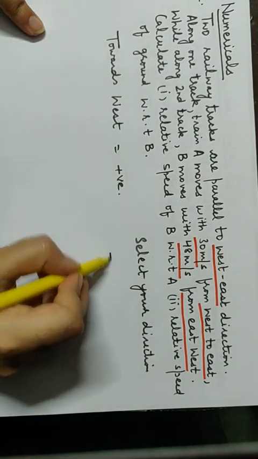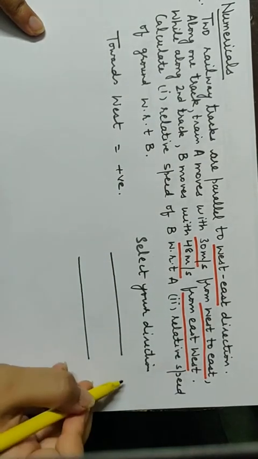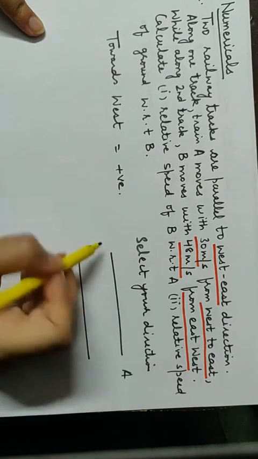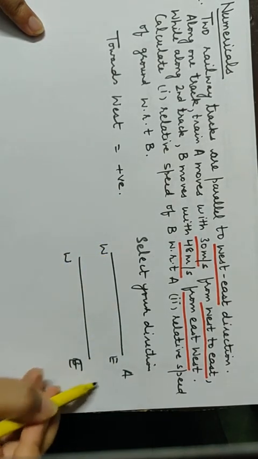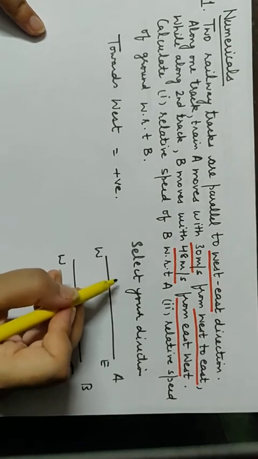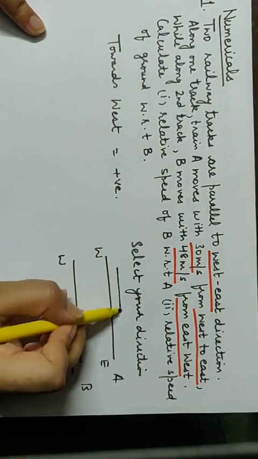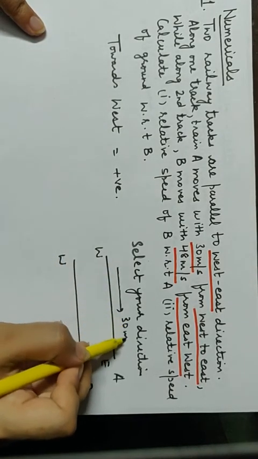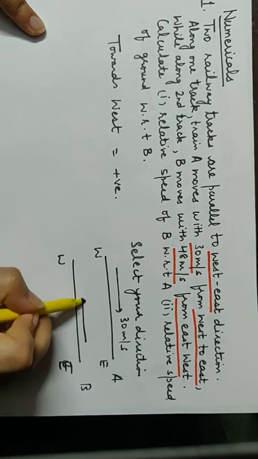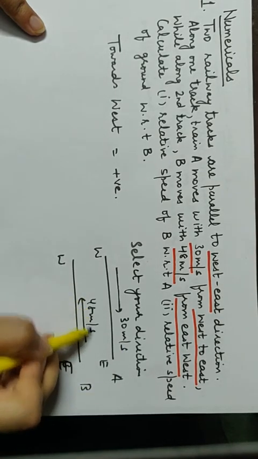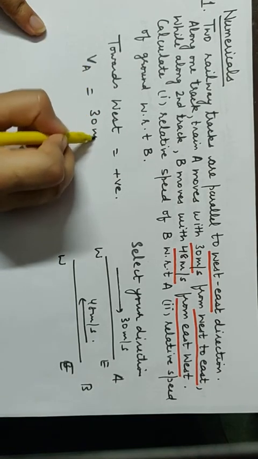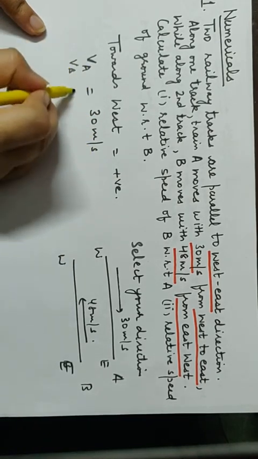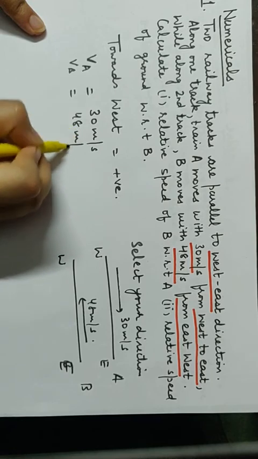So let these be the two parallel railway tracks. Train A moves. If this is west, this is east. This is west, this is east. This is train B. Train A moves 30 meters per second west to east. Train B moves east to west 48 meters per second. What is the speed of A? You will write 30 meters per second. What is the speed of B? You will write 48 meters per second.